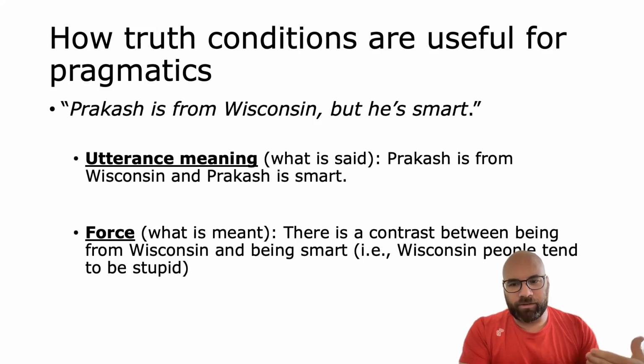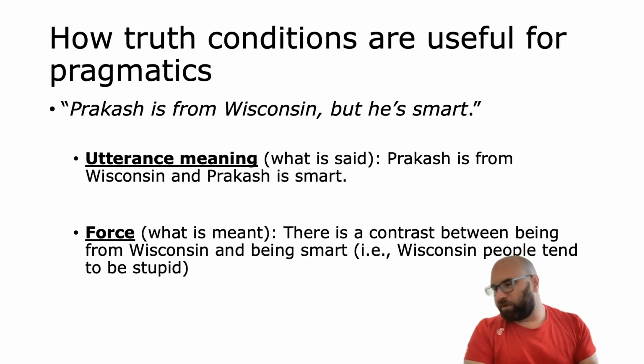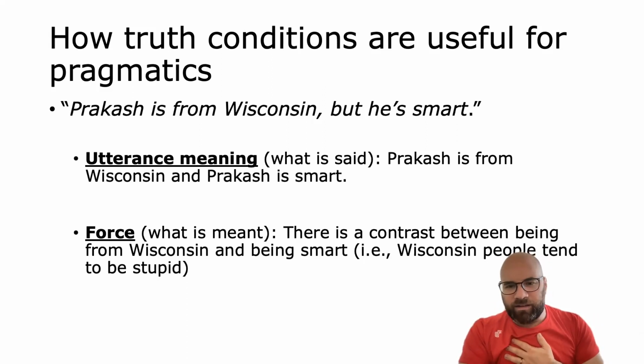So if we think back to 2 modules ago, we talked about different levels of meaning. We talked about abstract meaning and utterance meaning and force. We could also think of that in terms of what is said, which is basically the utterance meaning, and what is meant, which is the force. But we never really settled on a clear definition of where you draw the line between what is said and what is meant, right? So we considered ideas like what is meant is something that's based on the context, but what is said might also be based on context. So it's hard to divide between them.